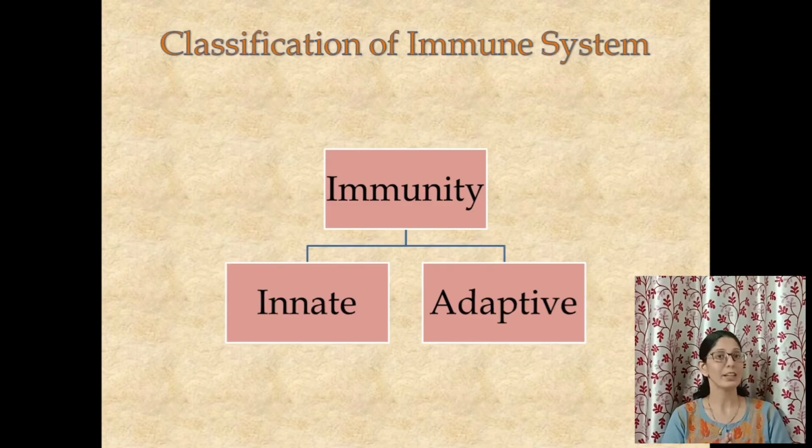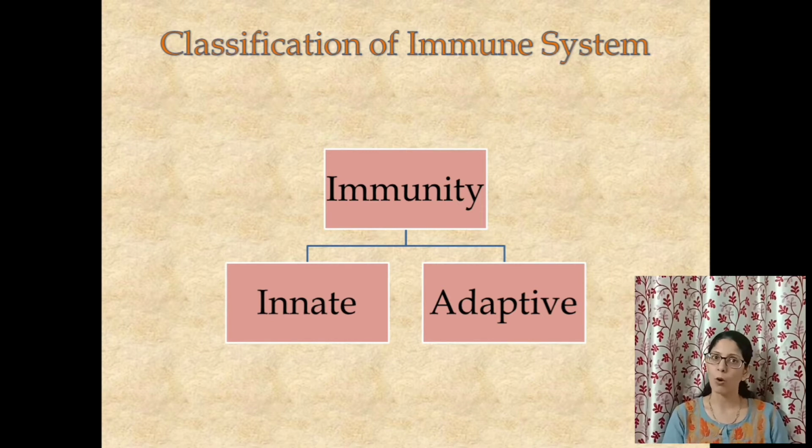So basically, if you look at immunity, you can divide it into two types. One is called the innate immunity, the other is called the adaptive immunity. So in short, what is innate immunity? It is the immunity by birth. And adaptive immunity is the acquired immunity. So what does this mean?